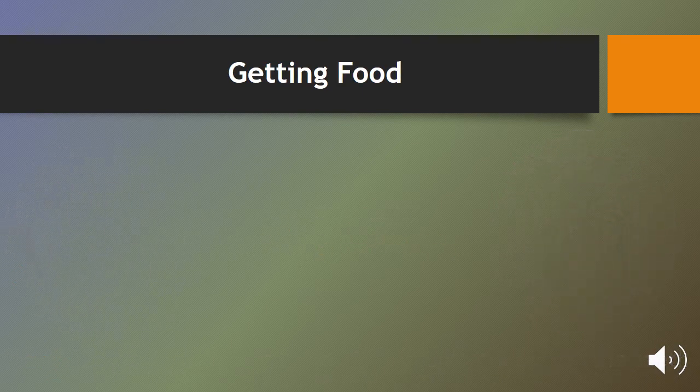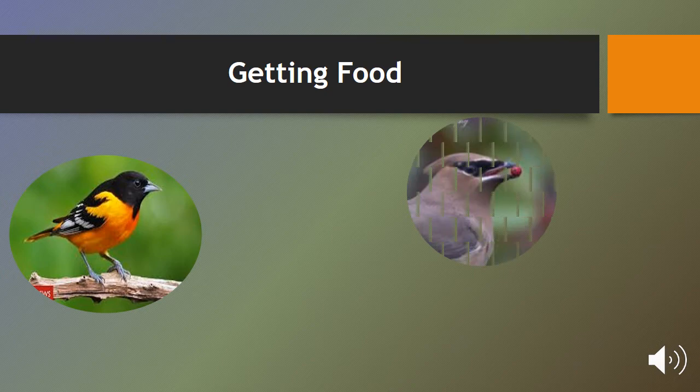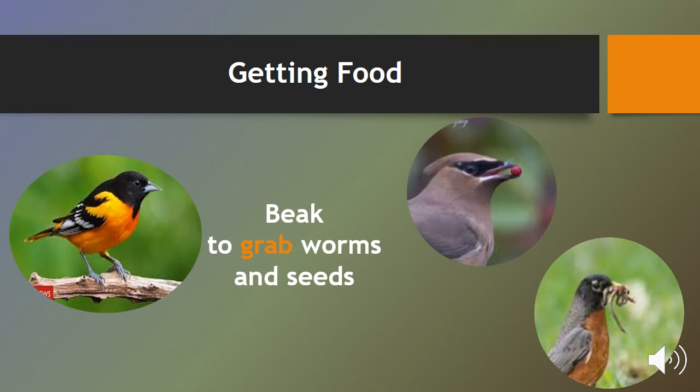Another animal. Here, this is a bird. Again, what do birds have to get food? Also, the birds use their beaks to get the food. Do you know which food the bird eats? Yes, as you see in this picture, they can eat seeds or worms. So the beak in the birds is to grab worms and seeds. Grab means pull.